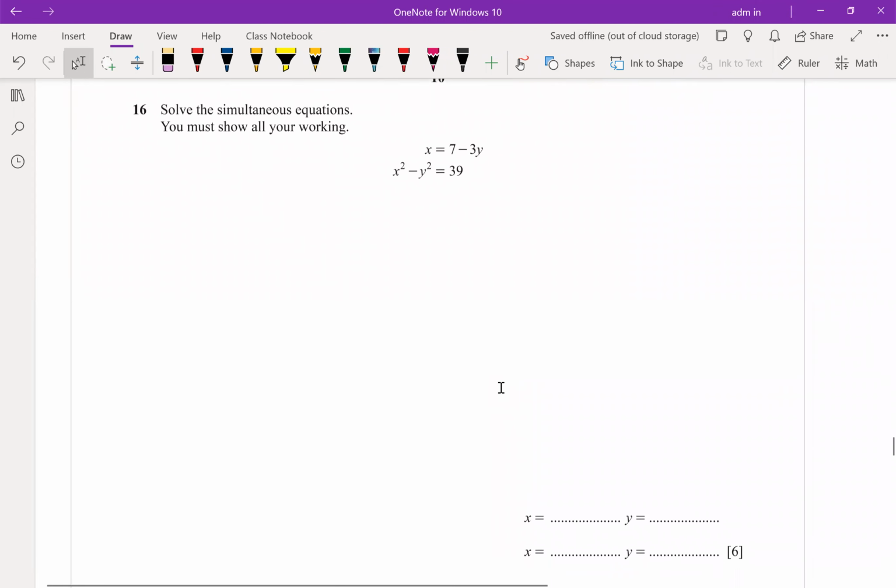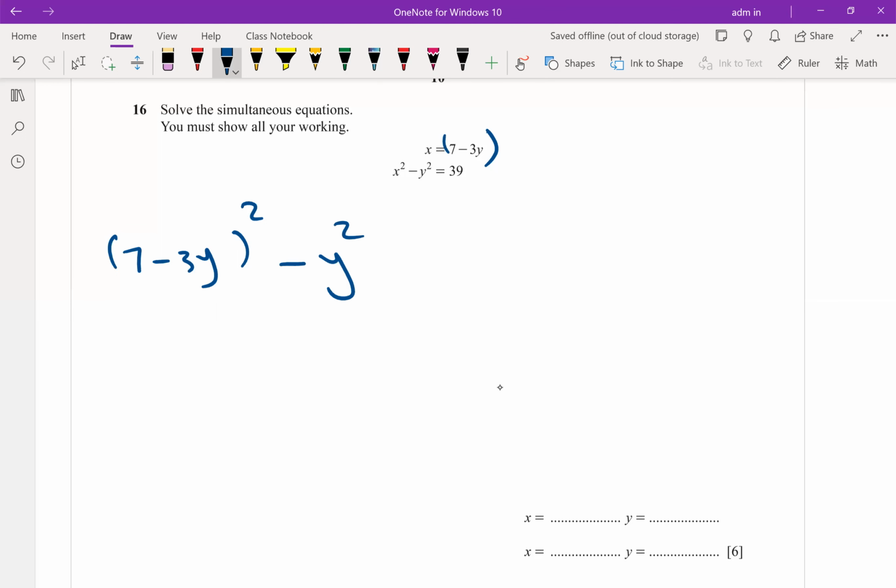Solving equations simultaneously, one from the first degree, one from the second degree, use the substitution method. Use the substitution method, whichever makes it easy to get a subject. It's already given x as a subject. Remove x from the second equation. Remove x and write what? Please, between brackets. Remove x, 7 minus 3y, all squared, minus y squared is equal to 39. Clear? Expand and simplify.